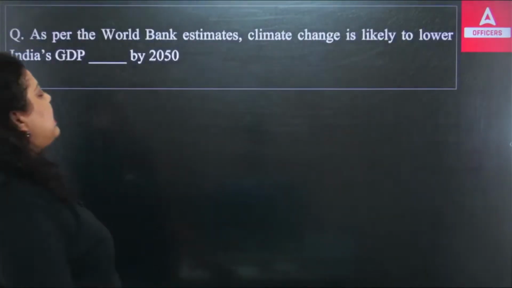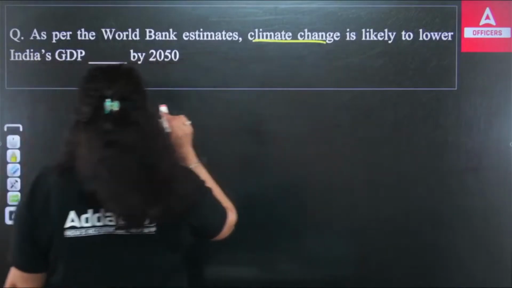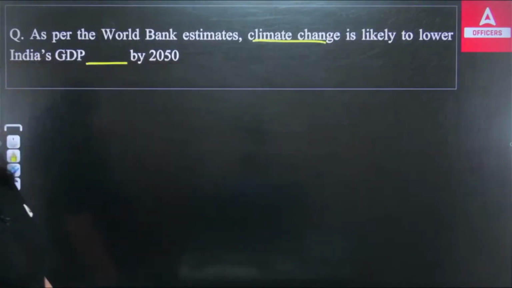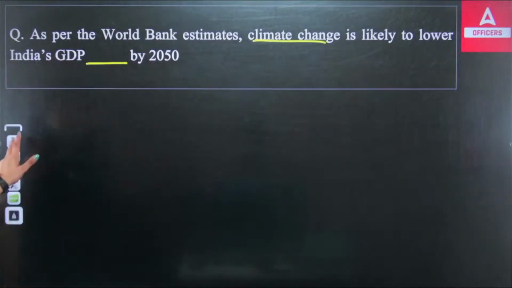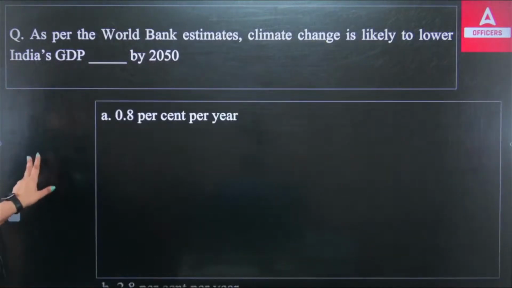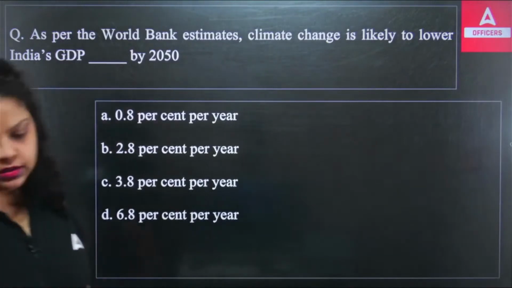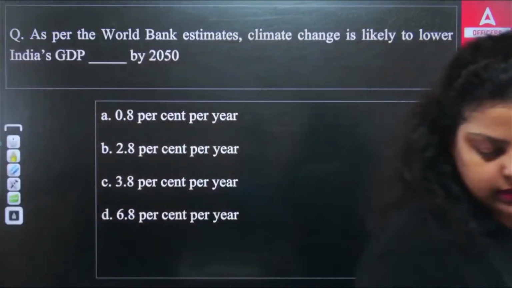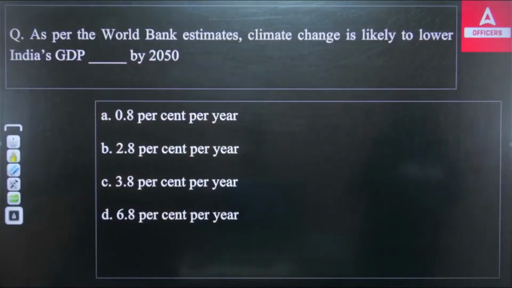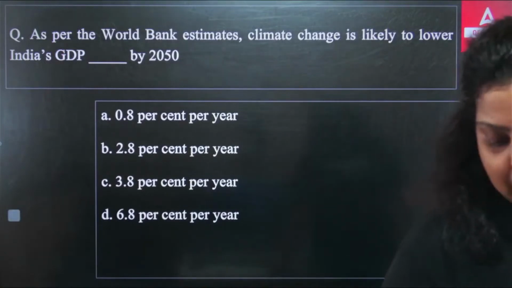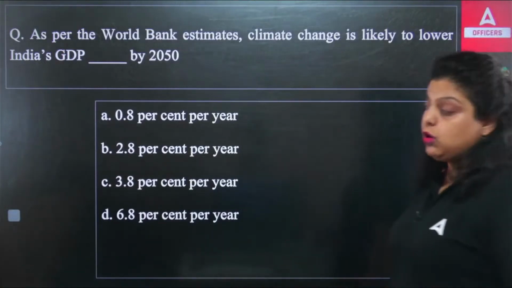As per World Bank estimates, climate change is likely to lower India's GDP dash by 2050. How much percentage of India's GDP may be reduced because of the climate change impact? This data has been given by the World Bank. The World Bank group has 5 institutions that I have already told you.